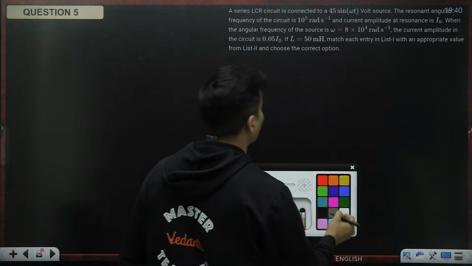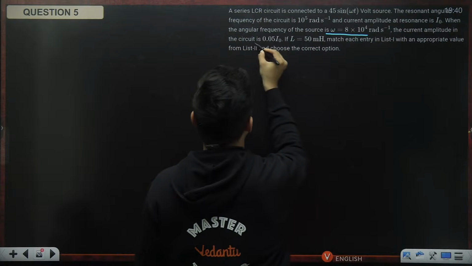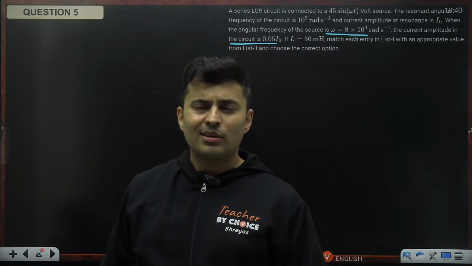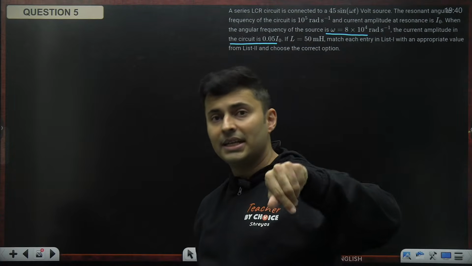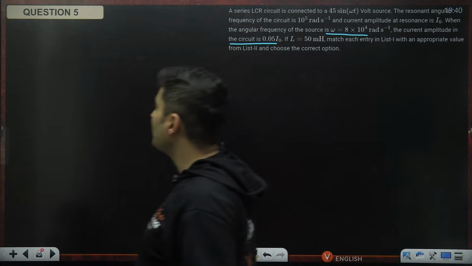What is it? When omega is changed, the current amplitude becomes this much. So when omega changes, XL and XC will change, and because of that, the impedance will change. Because of that, the current will change.